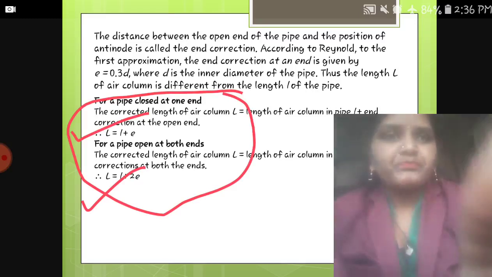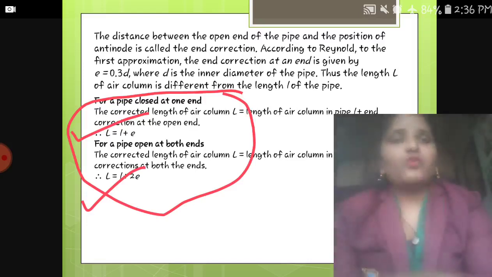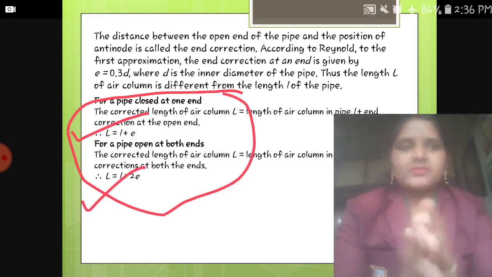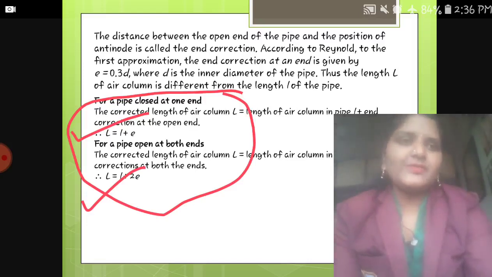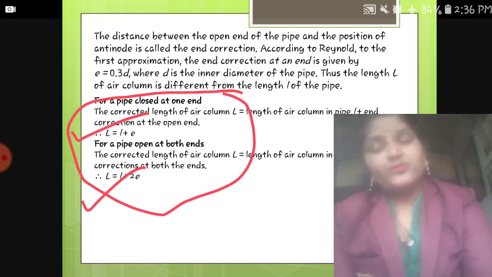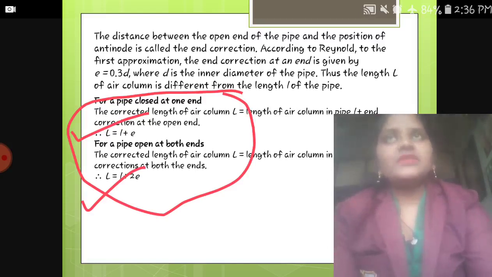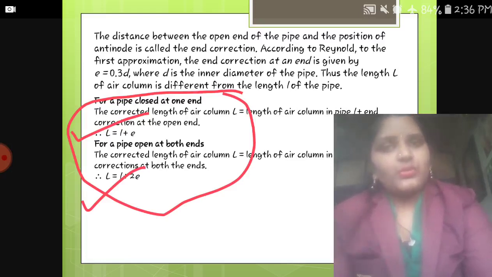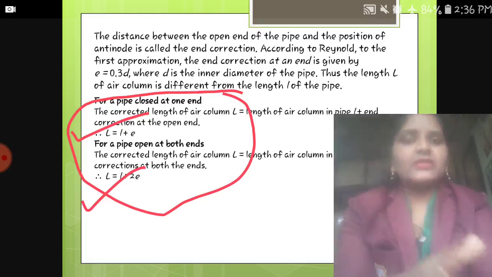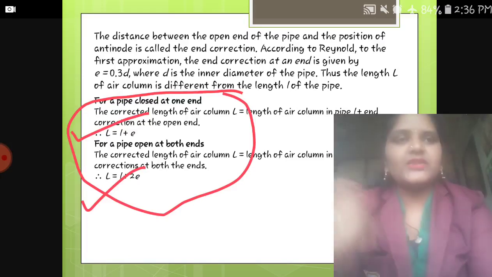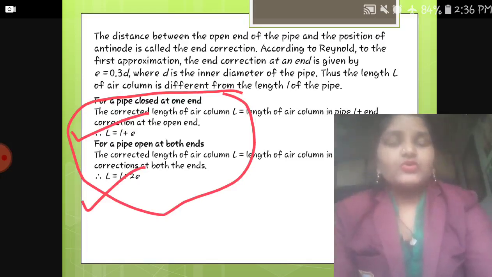All right, so this is what we have done in today's session. What we have learned in today's lecture: we have seen free vibrations, forced vibrations, and after that we have seen harmonics and overtones, and then to know more about it, we have come to another point, which is end correction, which is in front of you. Okay, so this is all about today's lecture.